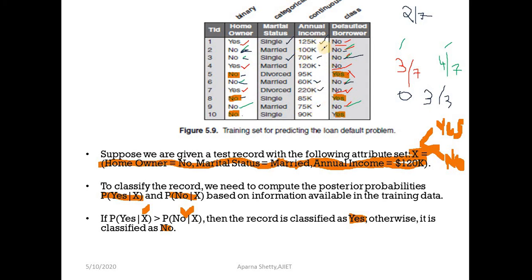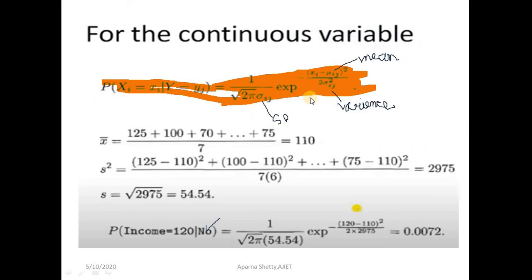Adding these values and dividing by 7, the total number of no's, will give you the mean. You will get the mean as 110.